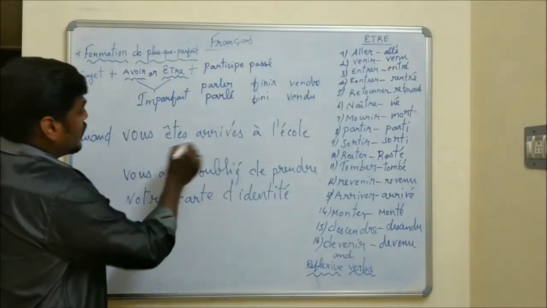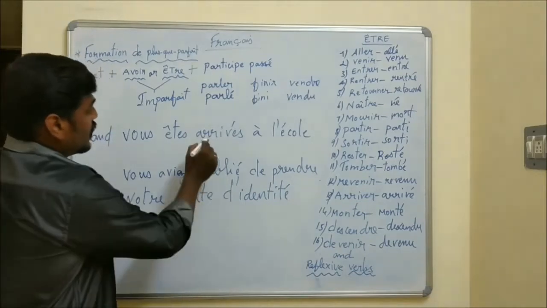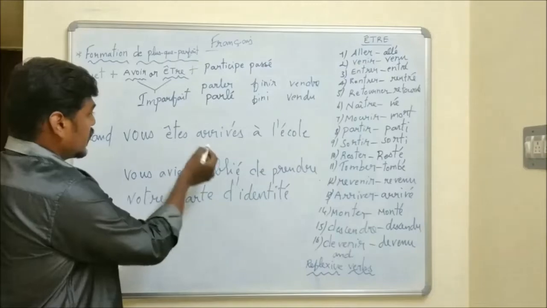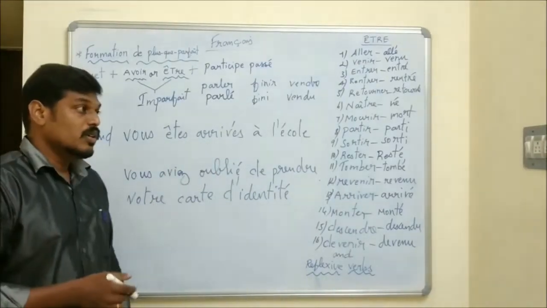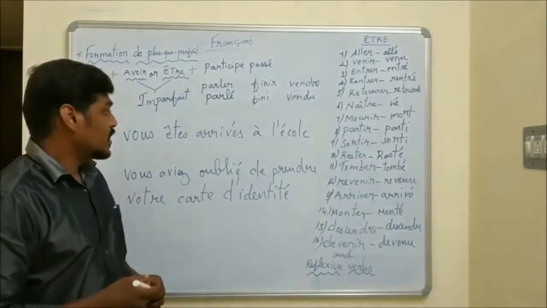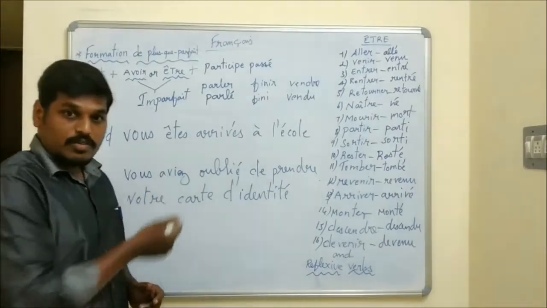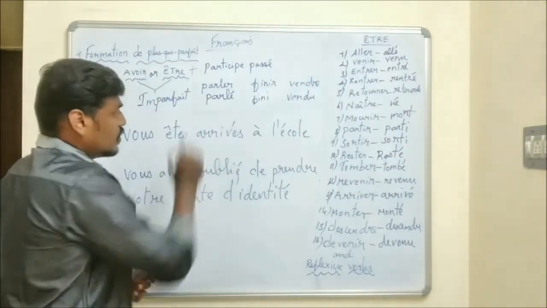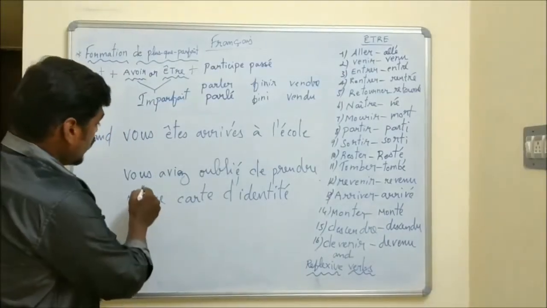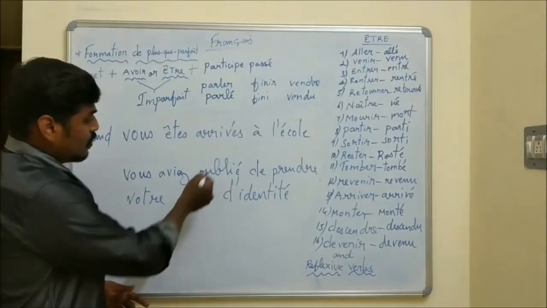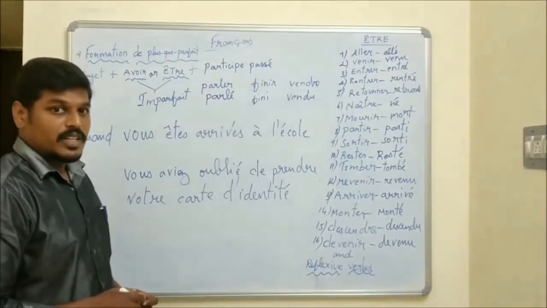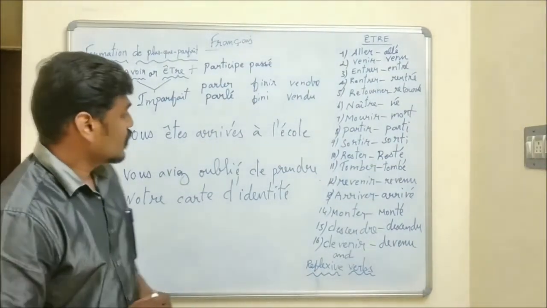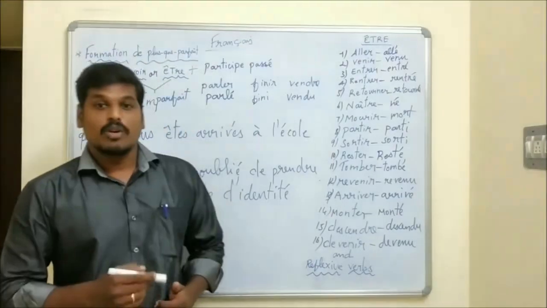Vous êtes arrivé, it's a past tense. Arrivé, you should conjugate with the auxiliary être. Okay, vous êtes arrivé. So already I taught you which verbs should be conjugated with être. Past participle agrees with the subject. Okay, so we put e. And second one, vous aviez oublié. Oublié, you should conjugate with auxiliary avoir, so there is no agreement. Okay, students, we will see one more example.